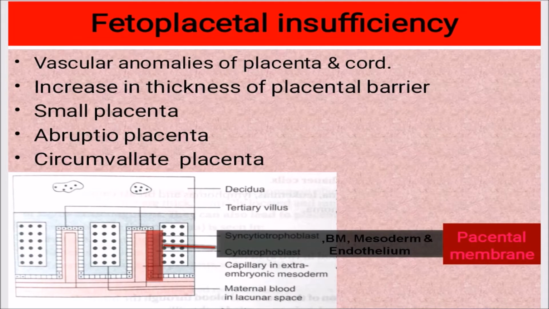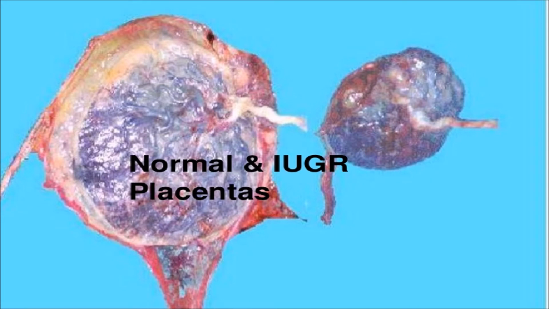These are vascular anomalies of the placenta and cord, and an increase in thickness of the placental barrier or placental membrane, which includes the syncytiotrophoblast, basement membrane, mesoderm, endothelium, and cytotrophoblast. A small placenta can be a cause of placental insufficiency. Abruptio placenta and circumvallate placenta can also be causes. Normal and IUGR placentas can be grossly differentiated.